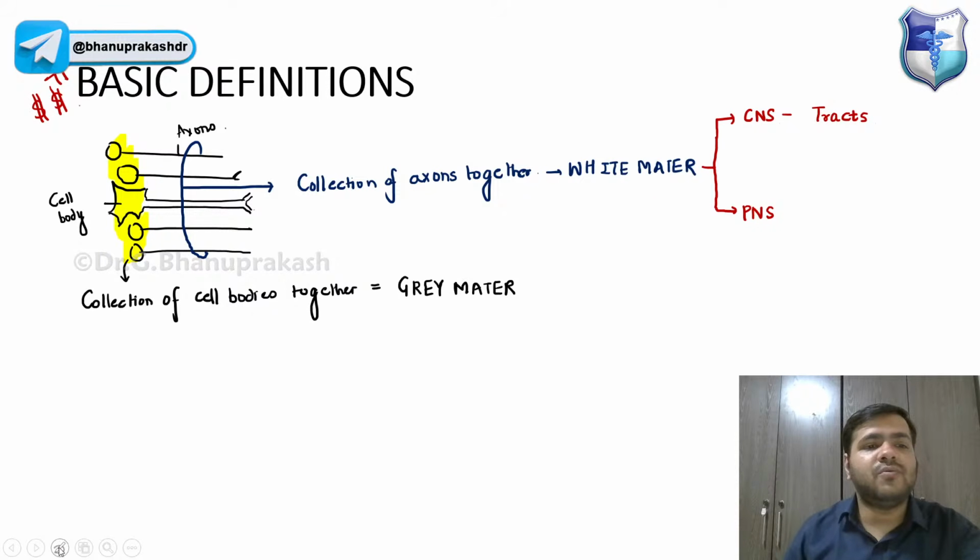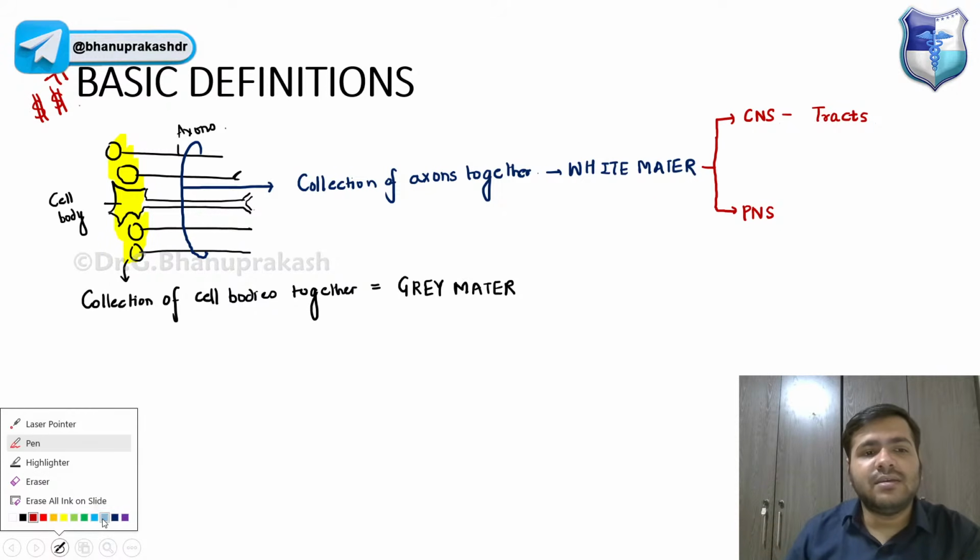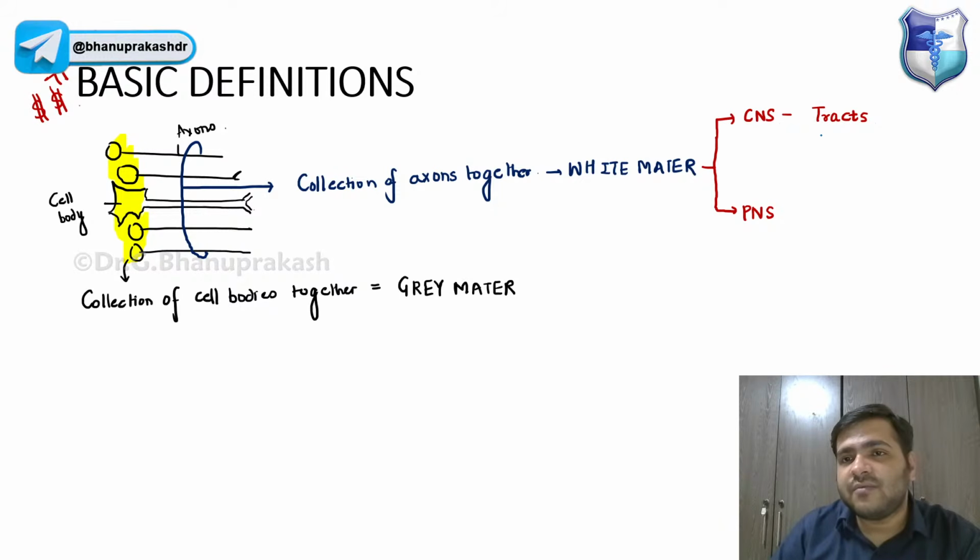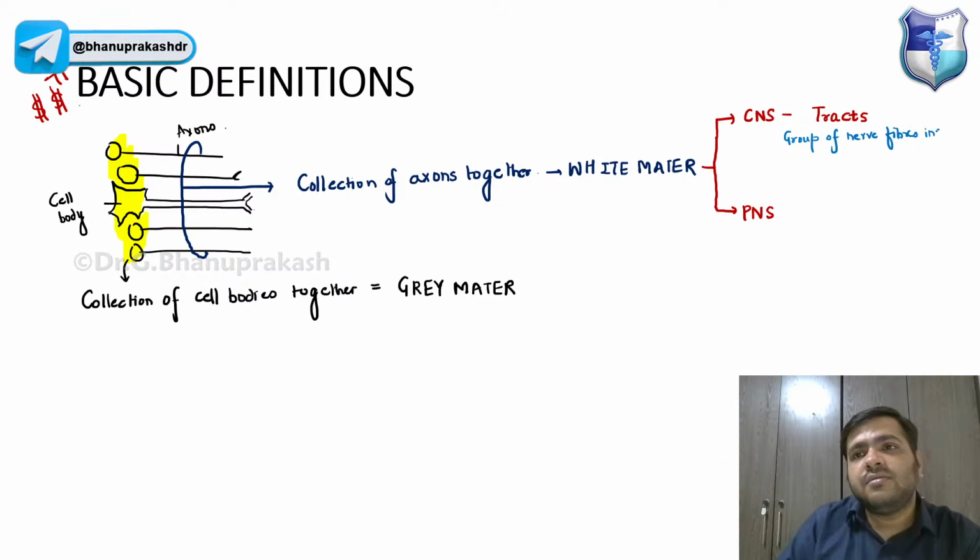It is a group of nerve fibers inside the CNS, meaning the axons part, having the same origin, same course, same termination.